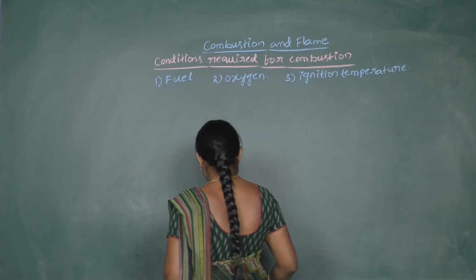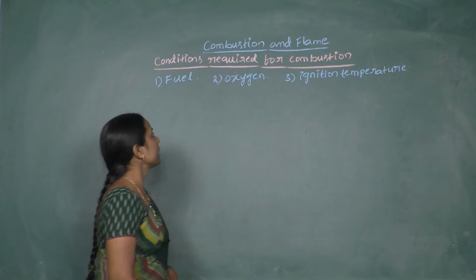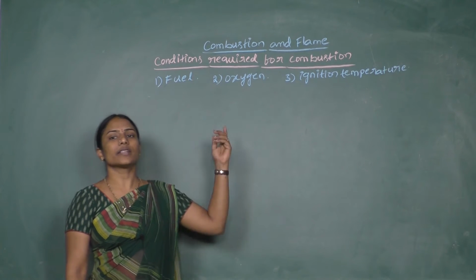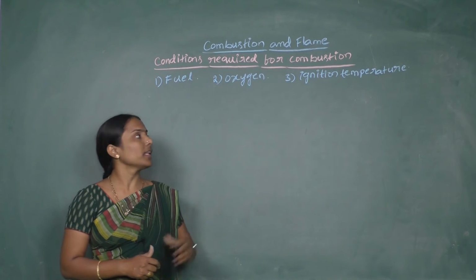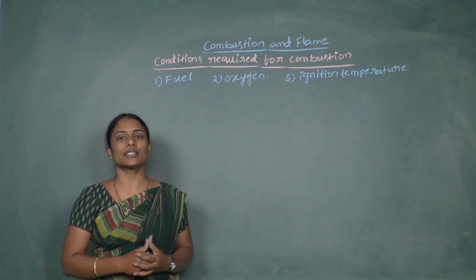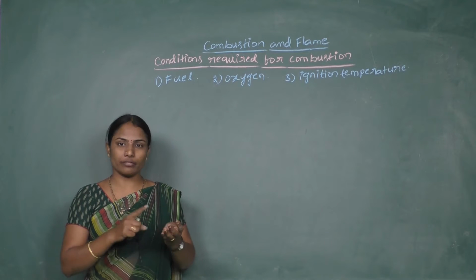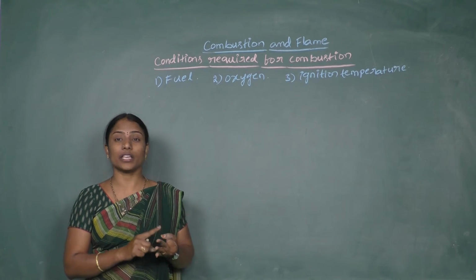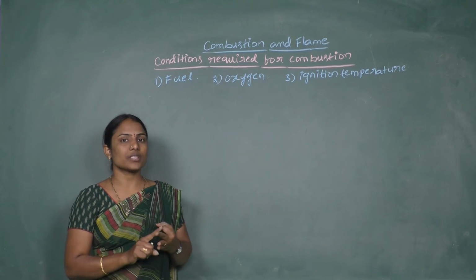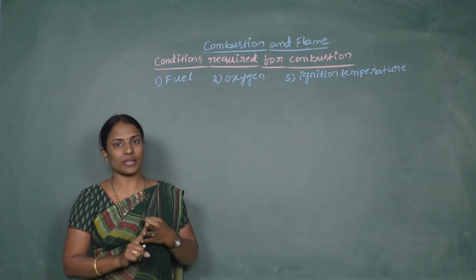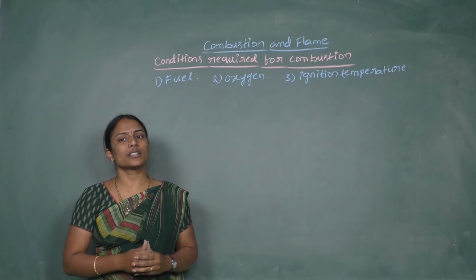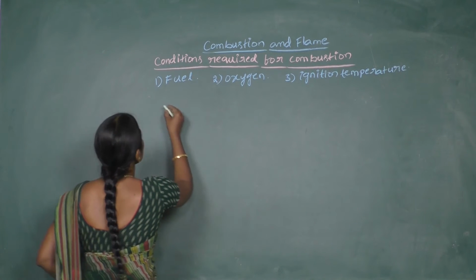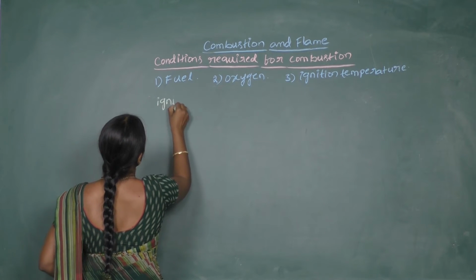So what is required? The required conditions for combustion are: first, fuel; second, oxygen; and third, ignition temperature. Even if the fuel is available and oxygen is available, the substance cannot undergo combustion without it. So now let us try to understand what this ignition temperature is.